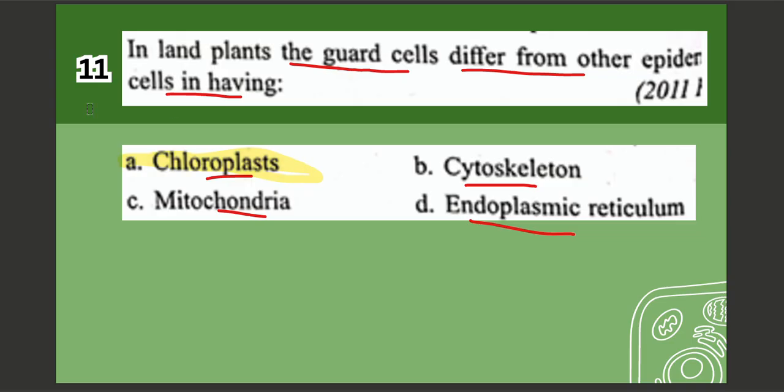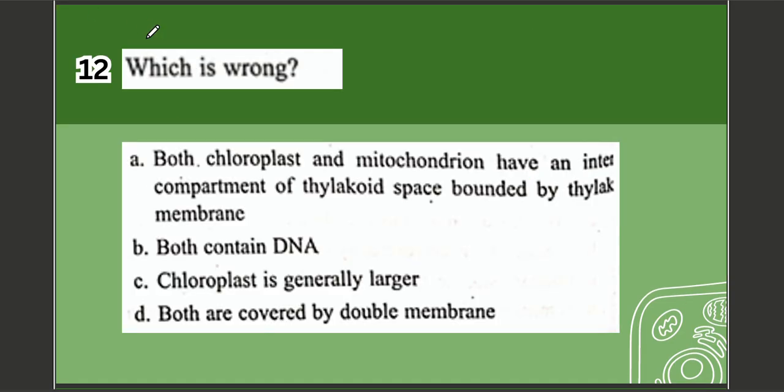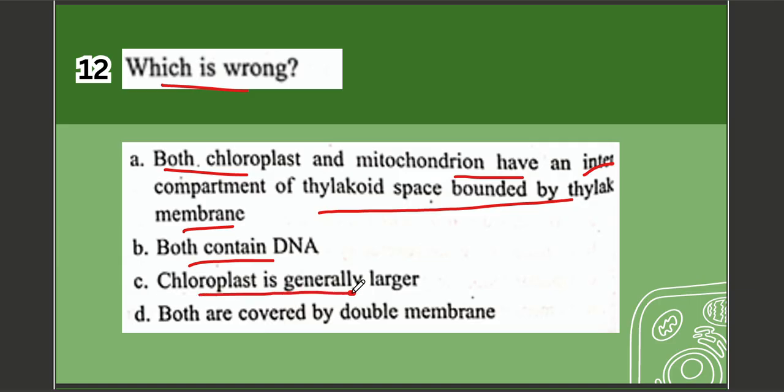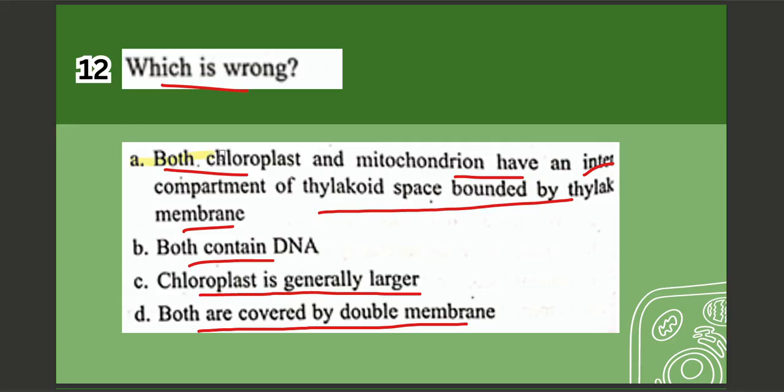Next question. Question number 12. Which is wrong? Options are A. Both chloroplast and mitochondrion have an internal compartment of thylakoid space bounded by thylakoid membrane. B. Both contain DNA. C. Chloroplast is generally larger. D. Both are covered by double membrane. The correct option is option number A, which is both chloroplast and mitochondrion have an internal compartment of thylakoid space bounded by thylakoid membrane.